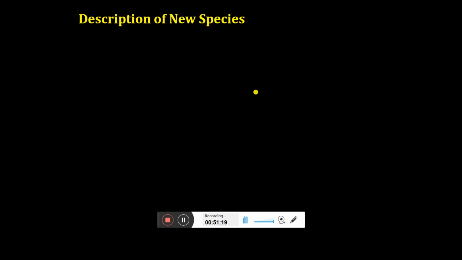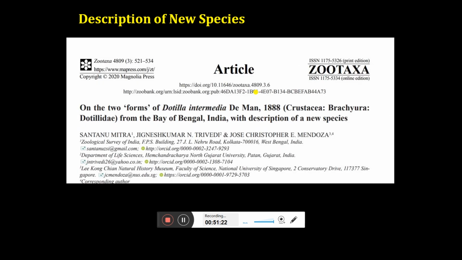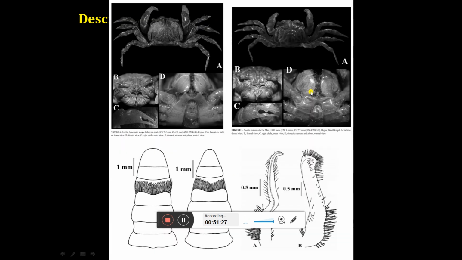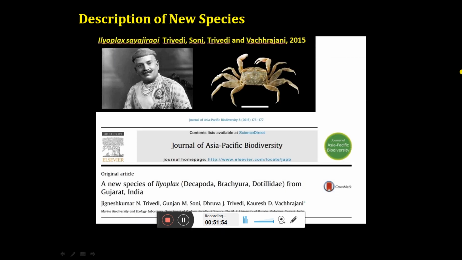So once you become familiar with your group, you can start describing new species and you can publish a paper. For example, similarly, we have done. These are the new species. You can see beautiful photography is there, beautiful drawings are there, and the comparison is there. For example, this is the described species and this is the new species. You can see the shape of the abdomen is different. You can see the shape of the reproductive parts are different, and that is how I came to know that this is a species which is not described and got a paper about the new species.